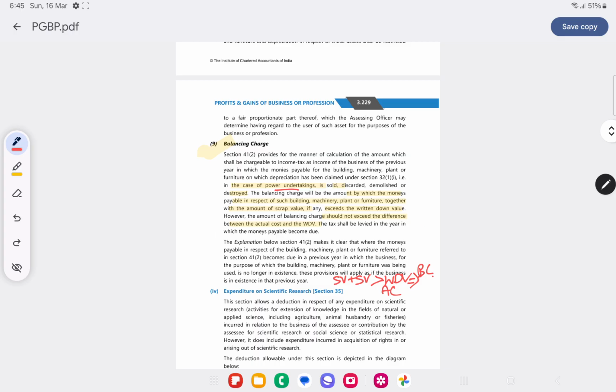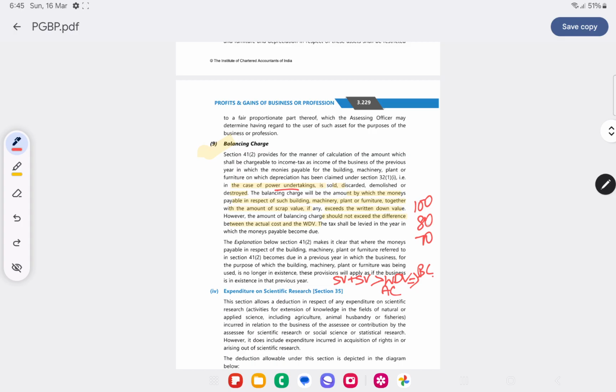So if the actual cost of the asset is 100 and the sales value and scrap value is 80, WDV is say 70.